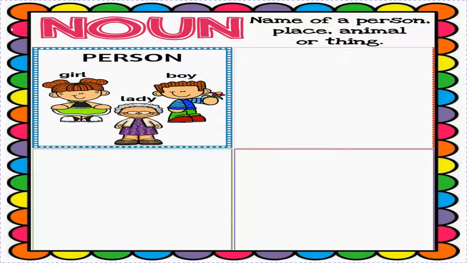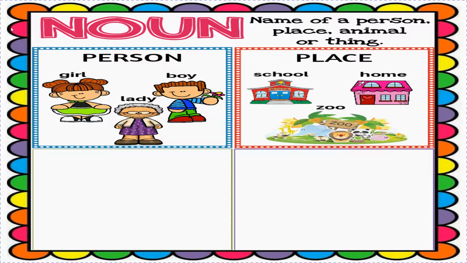First start with person. So person can be girl, boy, lady. Even you can take their name also. Like name of a girl is Ria. Lady, Mrs. Gupta. A boy can be Smith. In the same way, names of places can be school, home, zoo, and you can give them a name also. Like what is the name of your school? Like Army Public School. So you can name them.